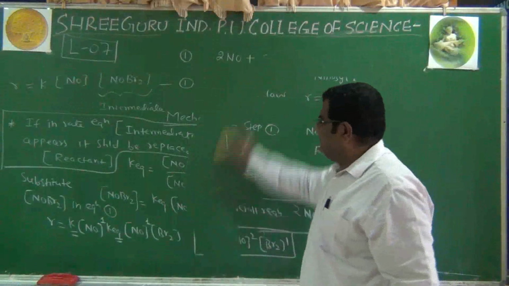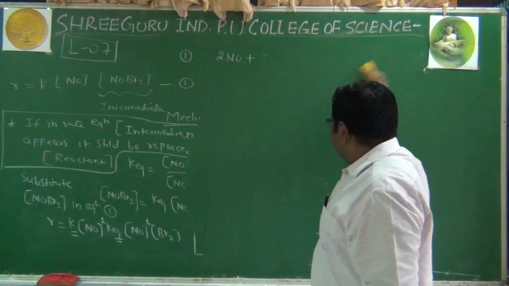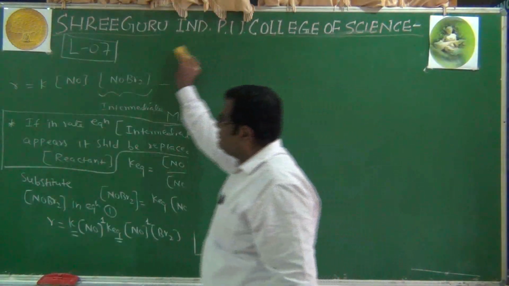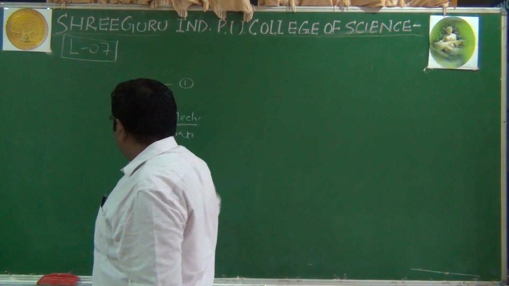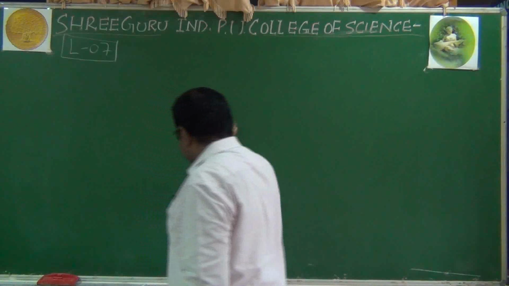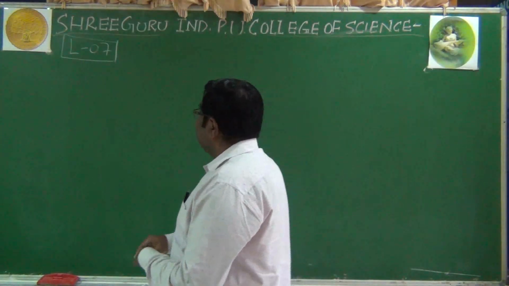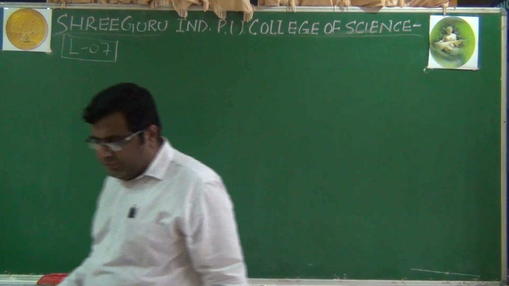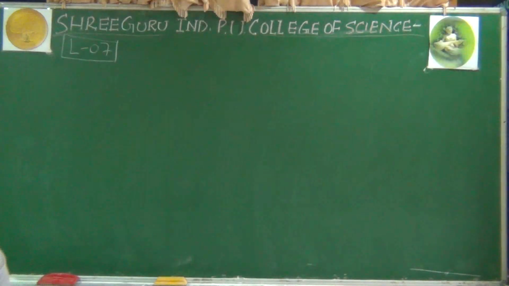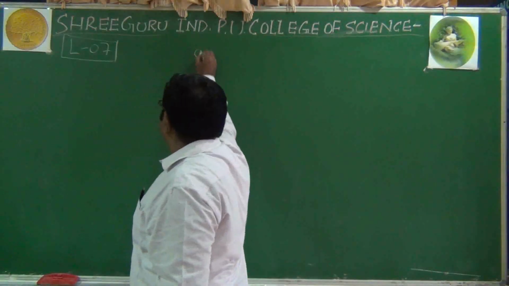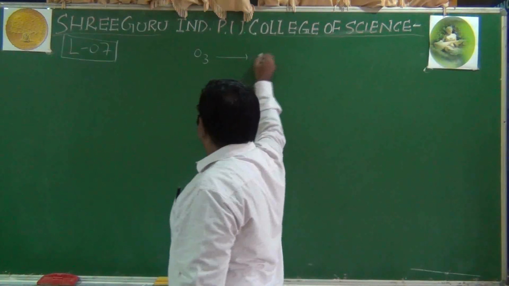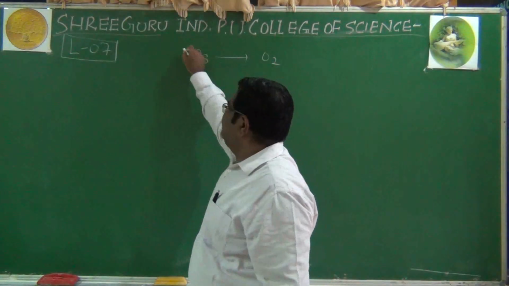See this reaction which I am taking now. This is the decomposition of the ozone. The reaction which we are referring to now is the decomposition of the ozone to form the oxygen.